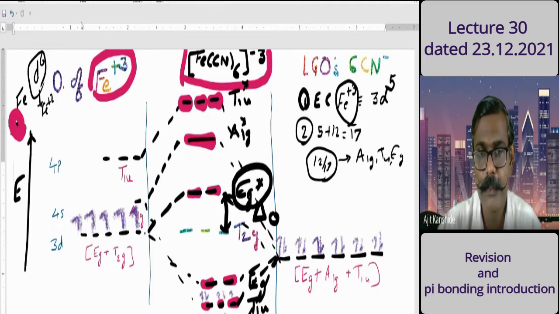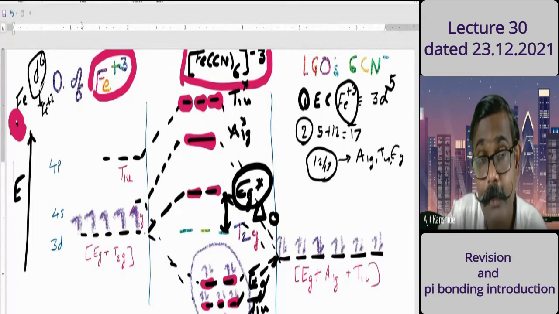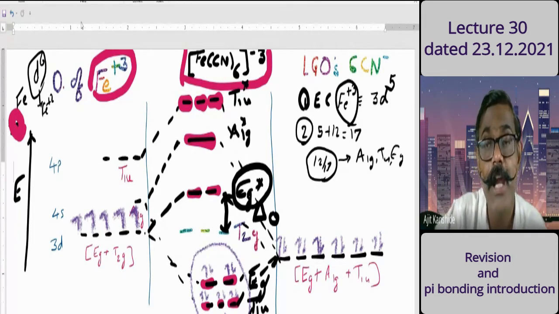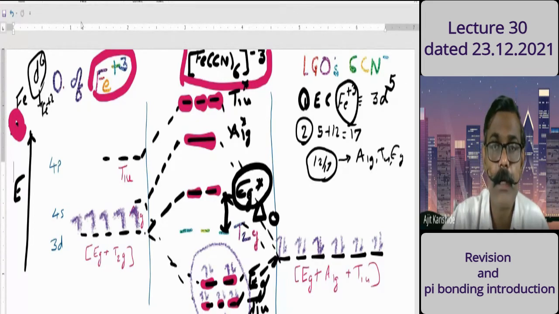2 electrons, 6 electrons in T1u, 4 electrons in what? Eg. So here 12 electrons are completed. Remaining 5 electrons will enter in T2g and Eg star orbital. Yes, now let me know what is the strength of the ligand.